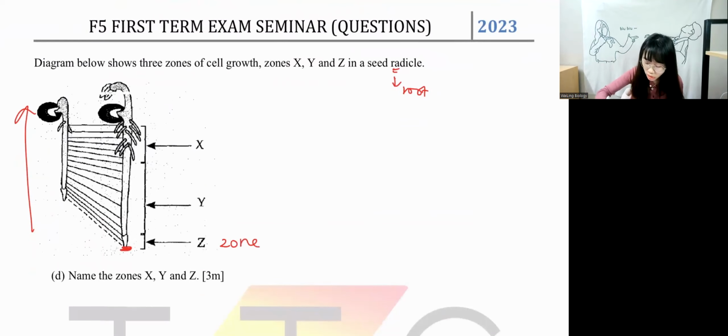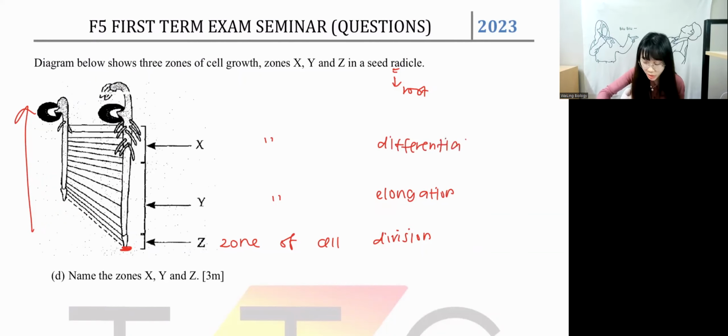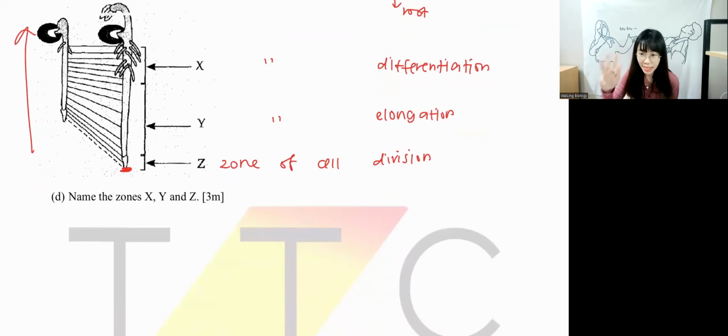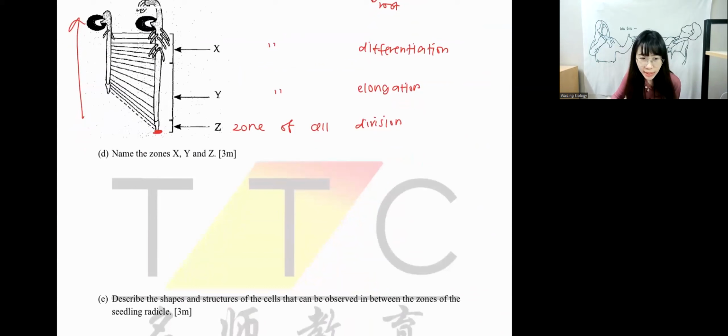So the first one is called zone of cell division. I believe that you guys know it's called division. Second one is called zone of cell elongation. The third one is called zone of cell differentiation. I believe that you have no problem writing this anymore because we have practiced the 3 zones already just now. First, second, third. Okay, E, describe the shape and structure of cell that can be observed in between the zones of seedling radicle. Means we have to explain what is the shape of the cell in cell division, elongation, or even differentiation.